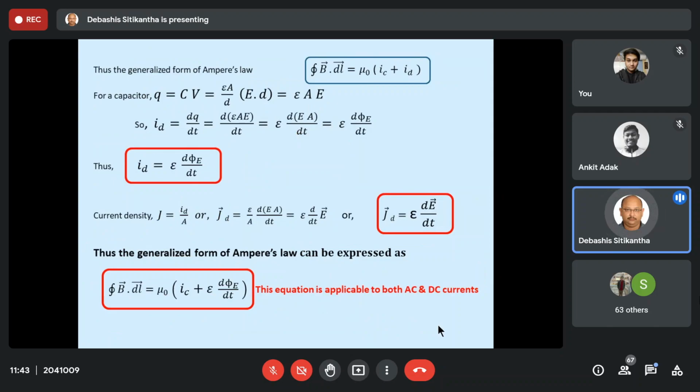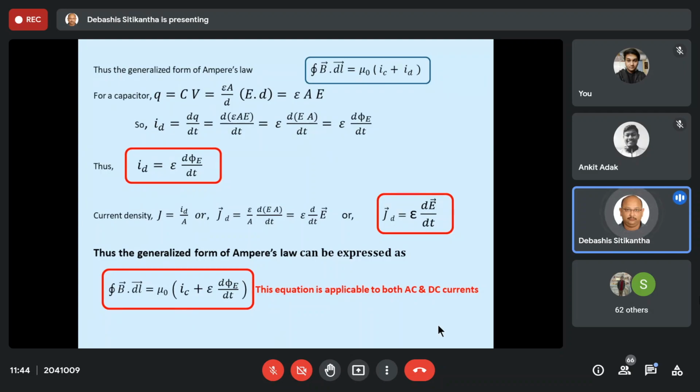Next, thus ultimately we can generalize this Ampere's law. Because till now, whatever Ampere's law we were studying, that was only based on steady electric current. Steady electric current means it is not going to change with respect to time. But over here, we have already talked about what is a time varying current, and is Ampere's law applicable to that? Yes, of course it is applicable. Because Ampere's law is a universal law.